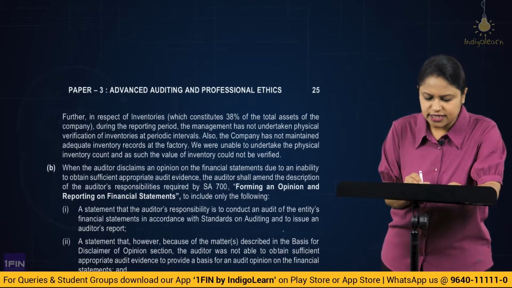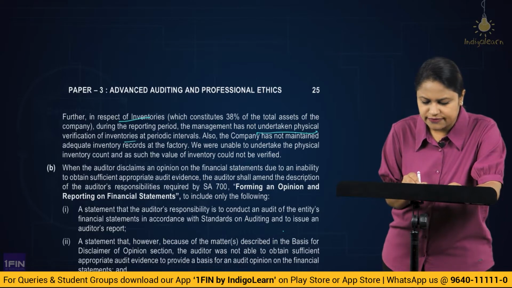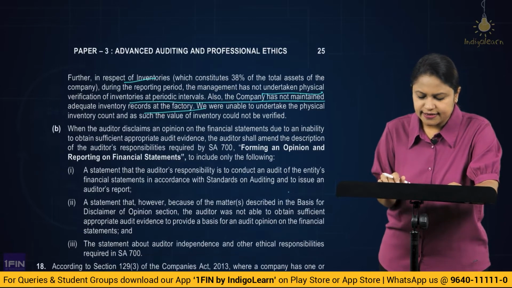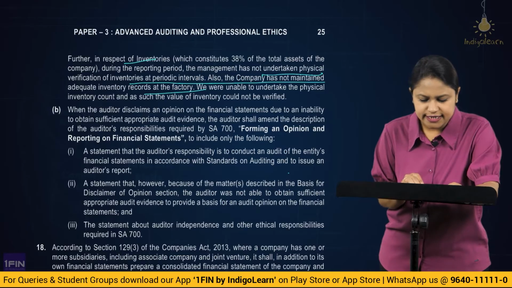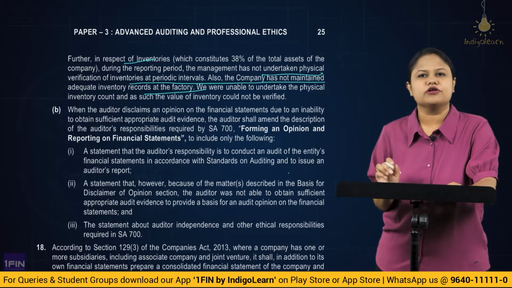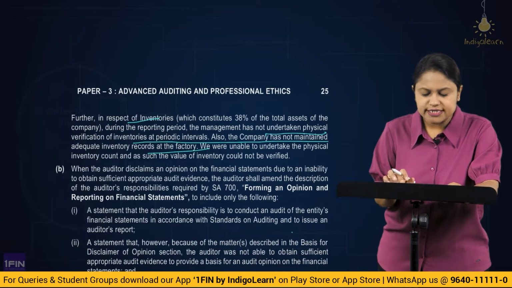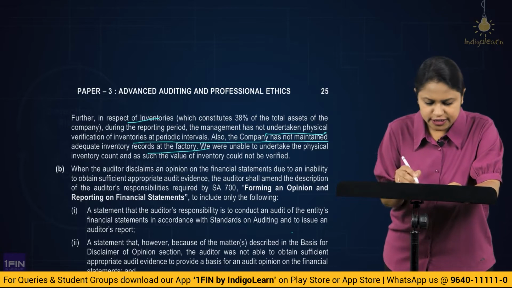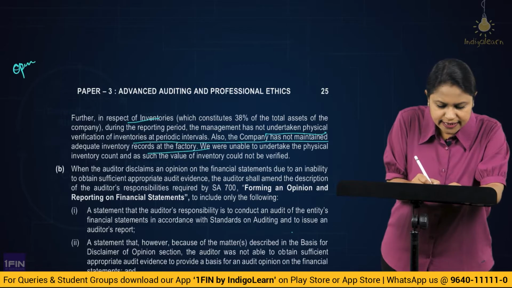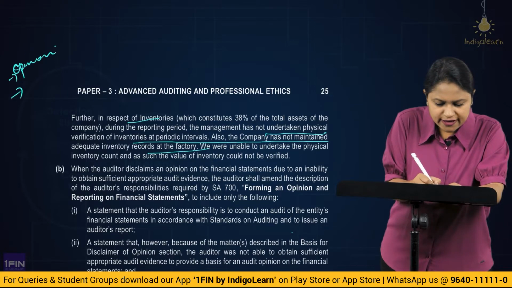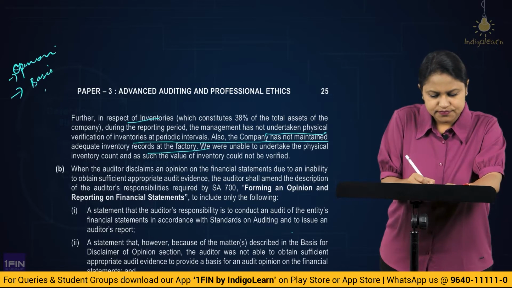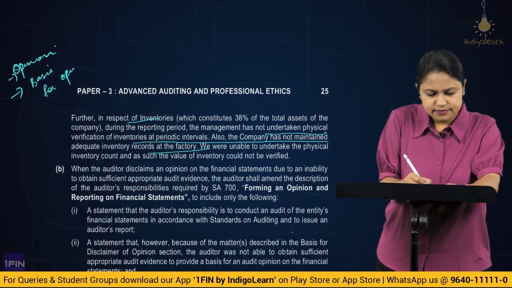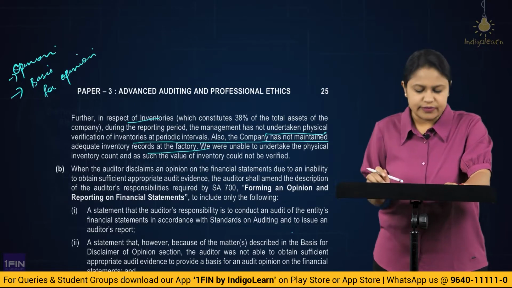And the next reason is about the inventories. Again, all the things come from the question. We are unable to undertake physical inventory count, and as such, the value of inventory also could not be verified. So these two will give you the reasons why you are giving a disclaimer of opinion. That is what you are going to write in the opinion paragraph, and then you have the basis for opinion. That means, why are we giving a disclaimer of opinion.